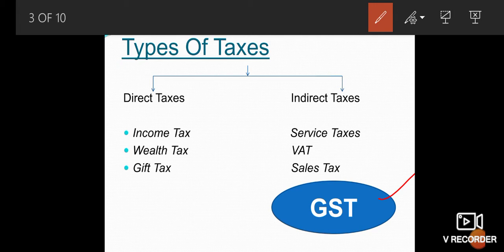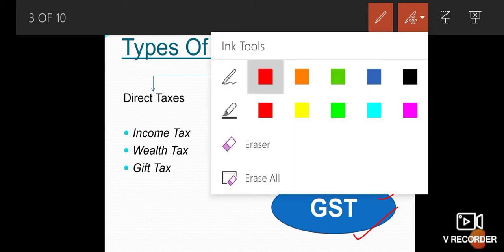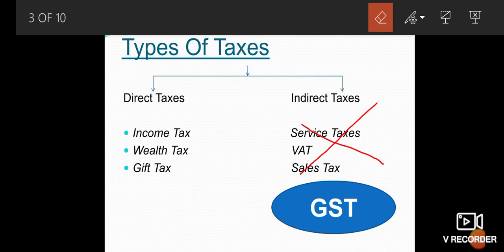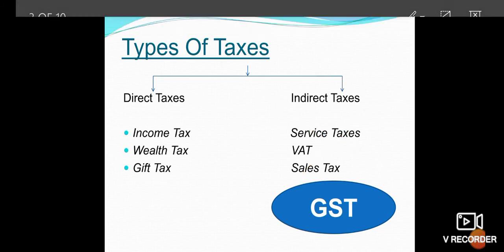The GST Act was passed in the Parliament on 29th March 2017. That means we only pay indirect taxes, that is GST. Always remember, GST is an indirect tax.